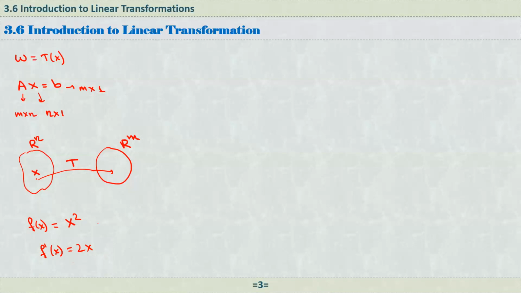And integral, for example, is also a kind of transformation. But since we are talking about linear algebra, we will talk about a very important concept, which is linear transformation. It is a very powerful idea that we will see repeatedly from here on. Anyway, let's start with an example.